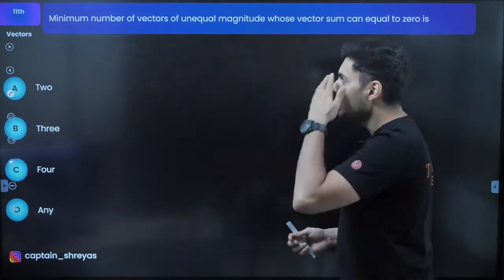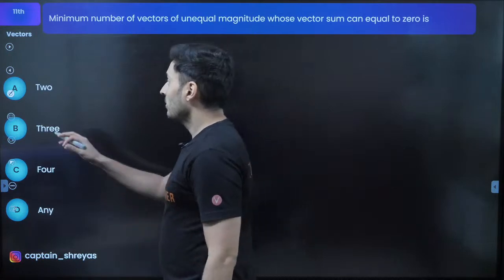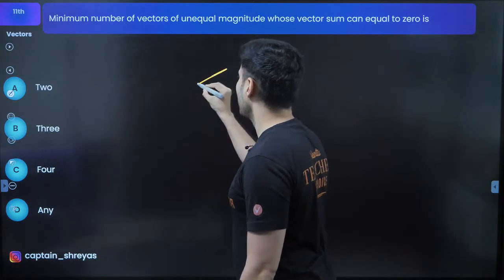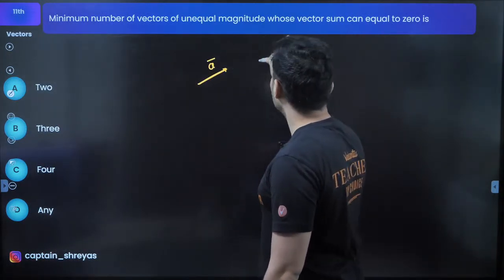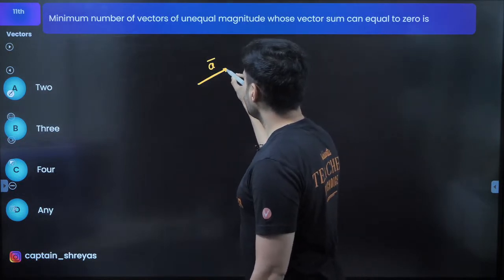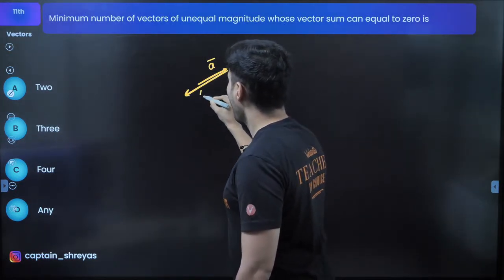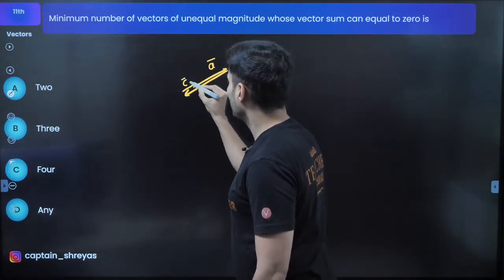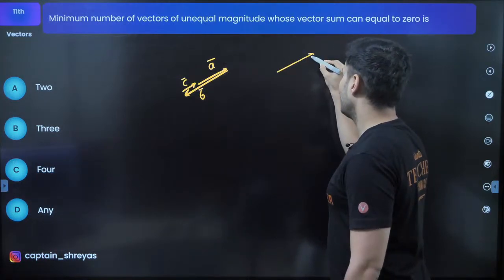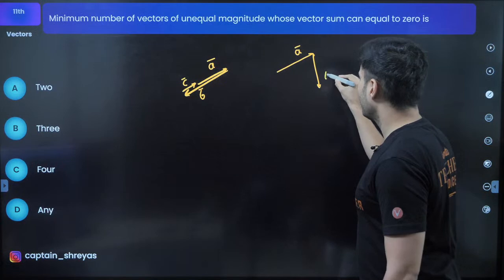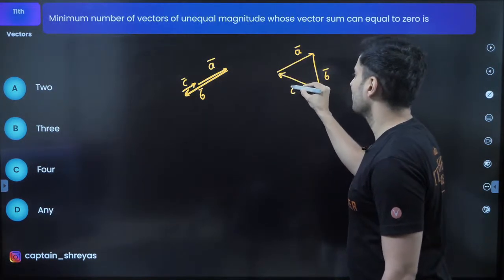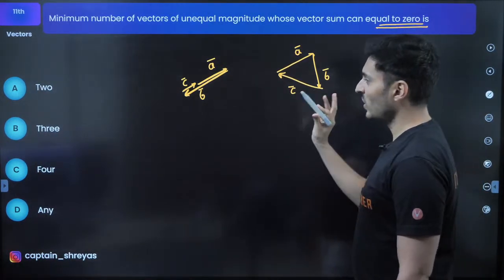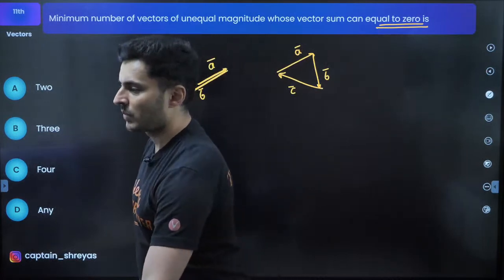So what is the correct answer? Minimum number of unequal vectors needed to give a total sum of 0. If I have a vector like this, and I take another vector like this, but it should not be of the same magnitude, their sum is not 0 because there is a missing side. So I need one more vector over here to make their total sum 0. Now the polygon gets completed, and the total sum is 0. So I think I need at least 3, not 2.